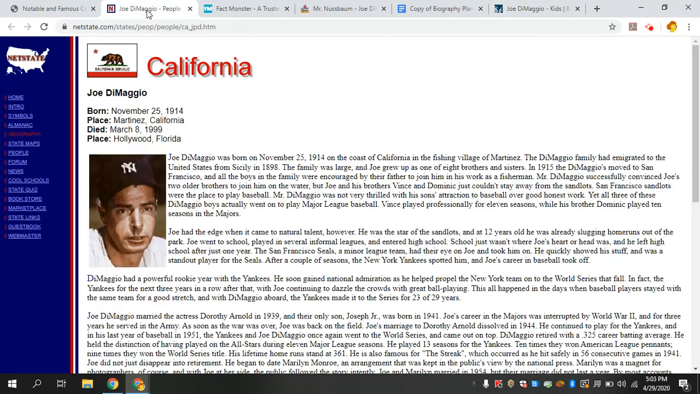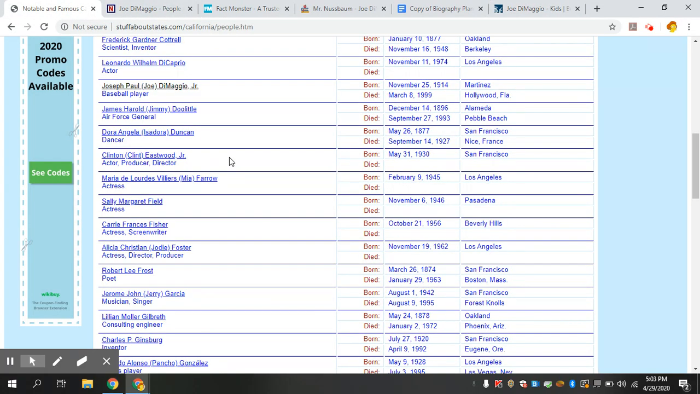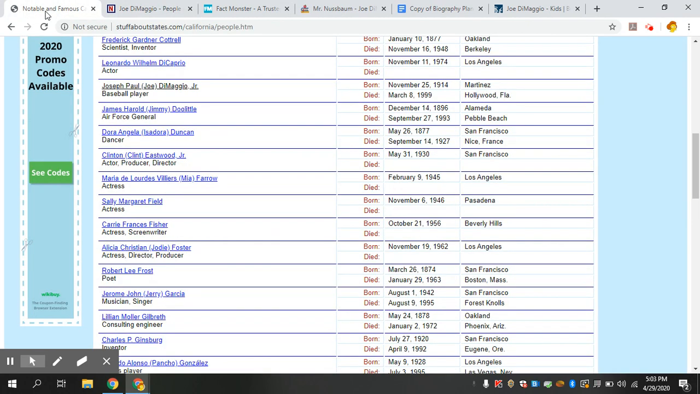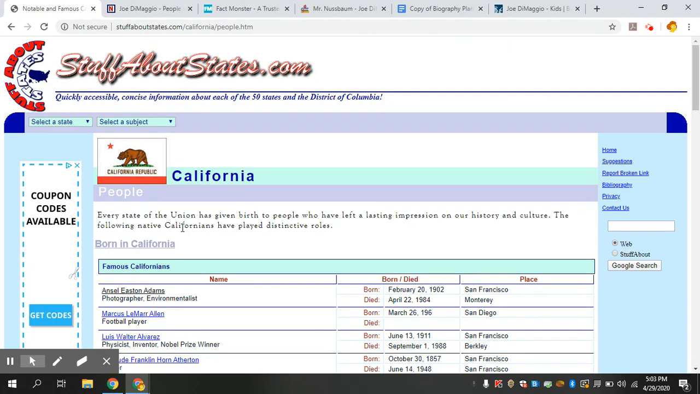I also had this source, which I found from that list I gave you a link to yesterday. So when I clicked on Joe DiMaggio's name, it took me here. So that could be another source you use if you want to just click there. That's Robert Frost. Now, not all of them look like this. These 2 do. If I go up to the top and I click on Ansel Adams, he has a different site that it takes me to.